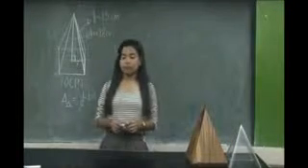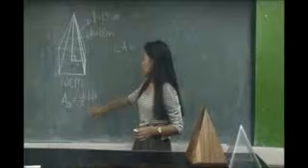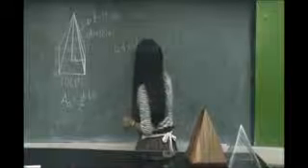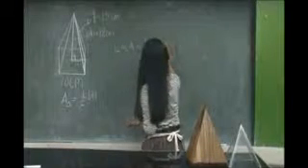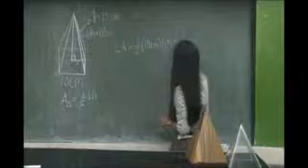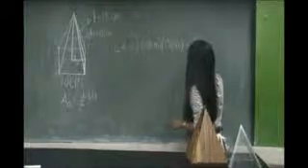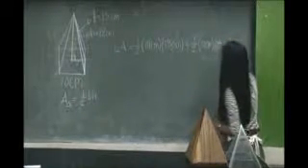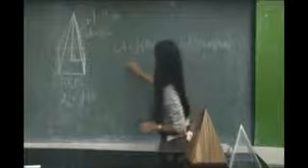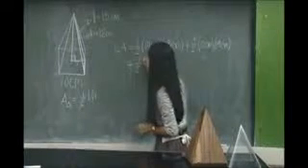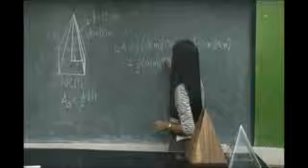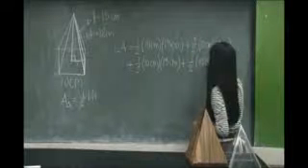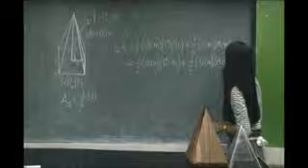In finding the area of a triangle, the formula is 1/2 base times height. So, lateral area is equal to 1/2 times the base, which is 10 centimeters, times the height, which is 13 centimeters, plus the second triangle, 1/2 times 10 centimeters times 13 centimeters, plus the third triangle, 1/2 times 10 centimeters times 13 centimeters, and the last triangle is 1/2 times 10 centimeters times 13 centimeters.